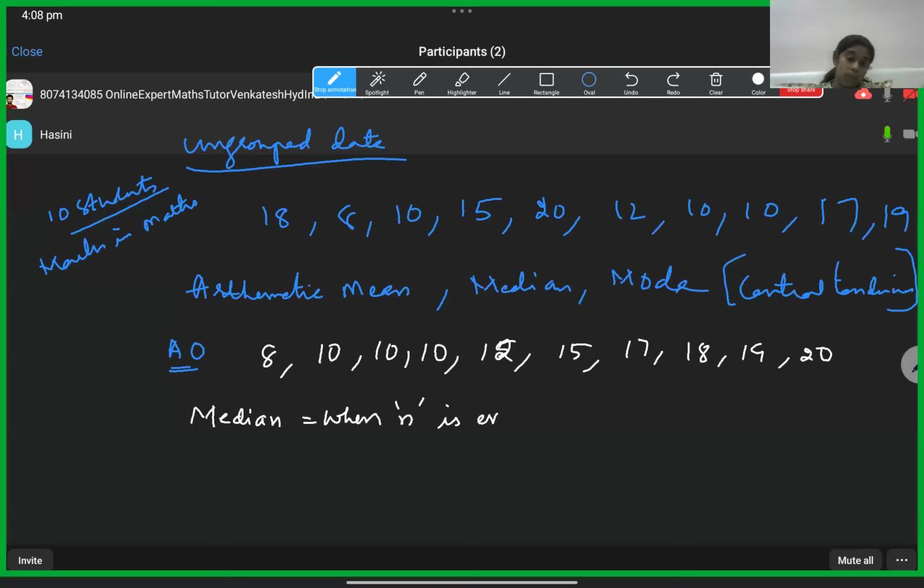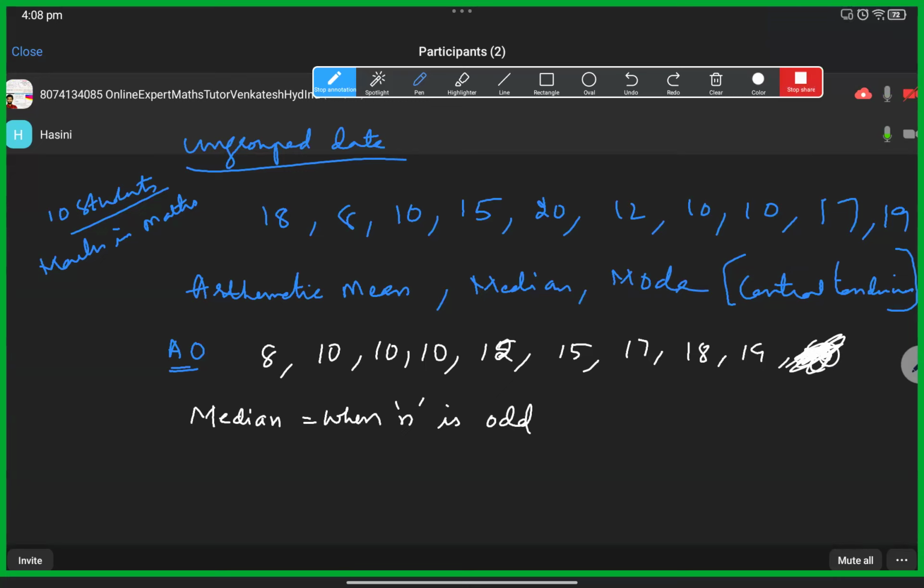Your wish. Shall I remove 20 from this? Yes, sir. Only for this example, because I'll teach mode also for the same example. So as of now, I'm cancelling this 20. So let us take these many numbers when n is odd.